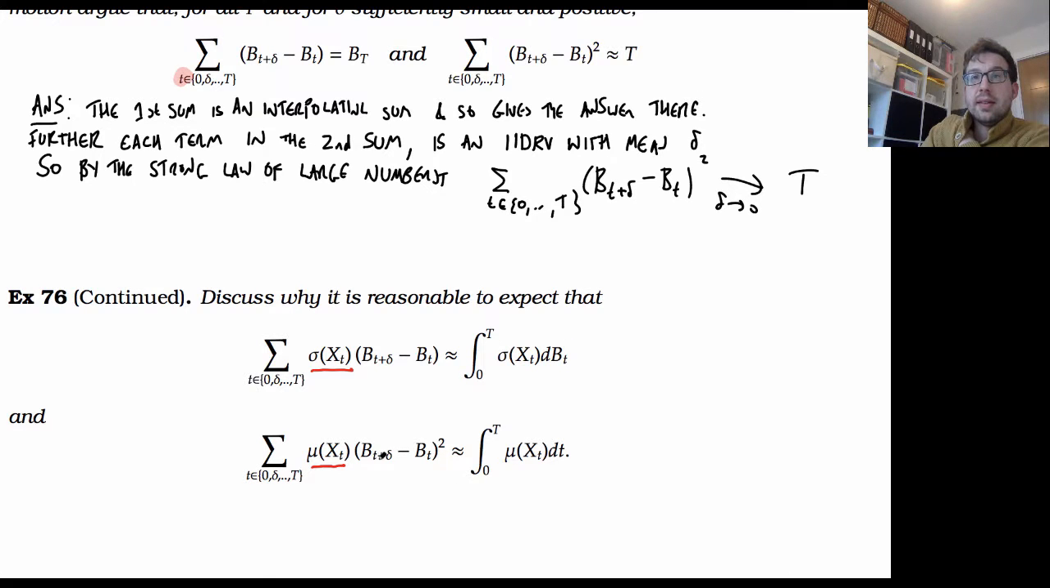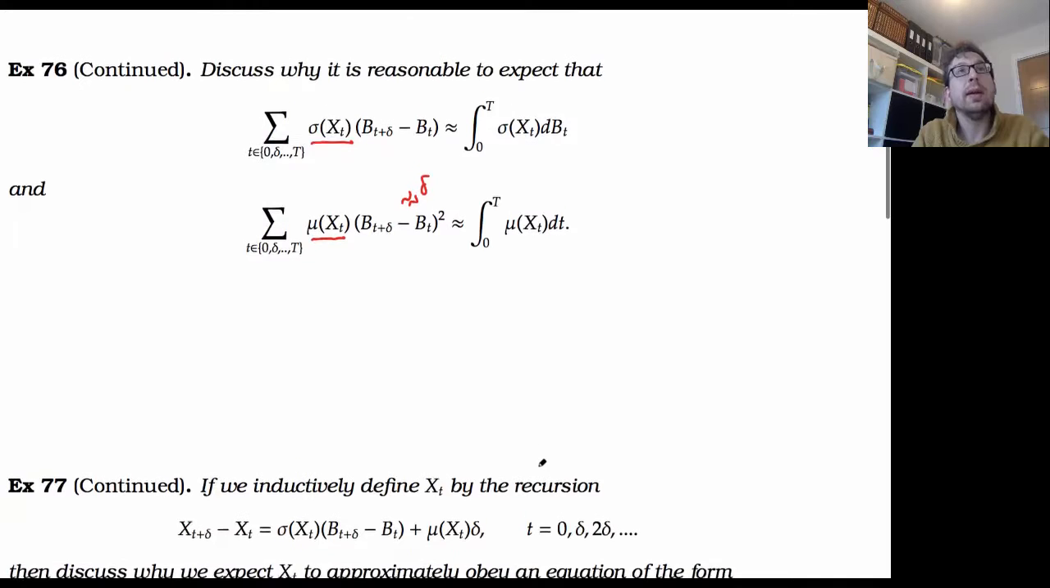In this case, notice that by the strong law of large numbers, each of these terms is approximately equal to delta. So it's going to equal just the distance between this term and this term. And so it should approximate the Riemann integral, or specifically in this case, I should probably say the Lebesgue-Stieltjes integral of mu of x of t dt.